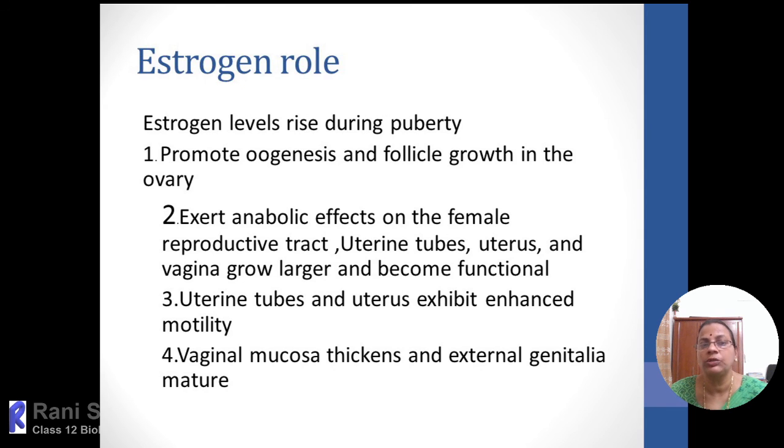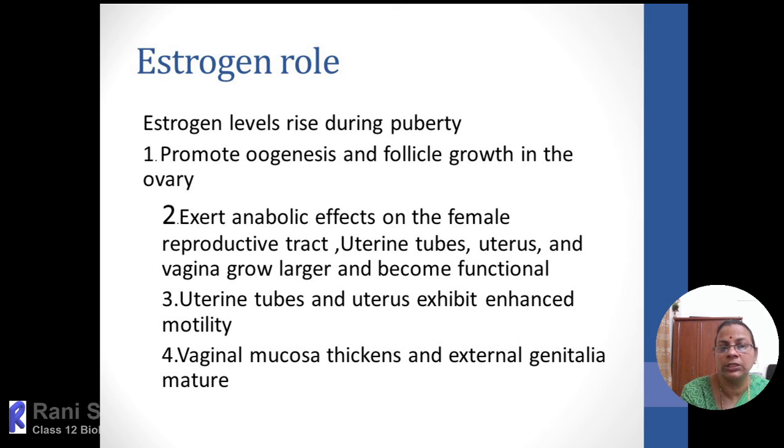Then the hormones as such. When you say estrogen, what is the role of estrogen? It will promote oogenesis, the formation of ova, and follicular growth, primary to secondary, secondary to tertiary, then into Graafian, along with FSH. Mainly the development of the follicle is with the help of follicle stimulating hormone. Simultaneously, the developing follicle will start producing estrogen. Then it will exert an anabolic effect on the female reproductive tract and uterine tube. The maintenance of the reproductive structures and secondary sexual characters is by estrogen.